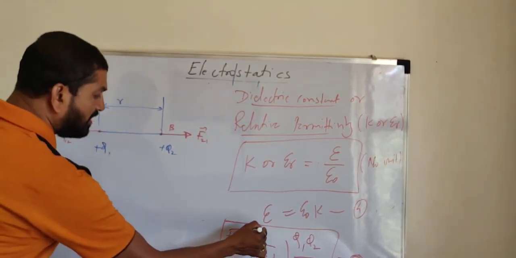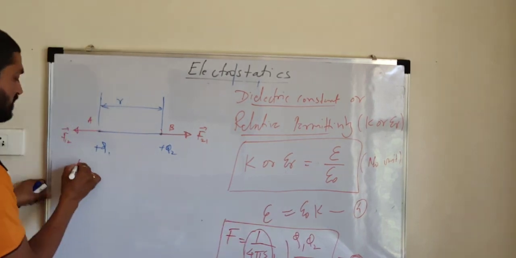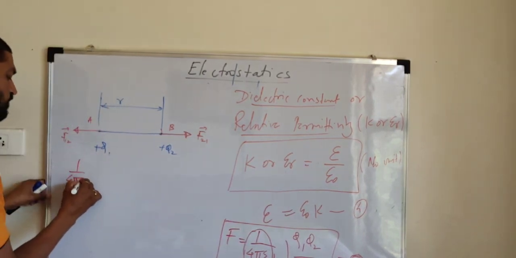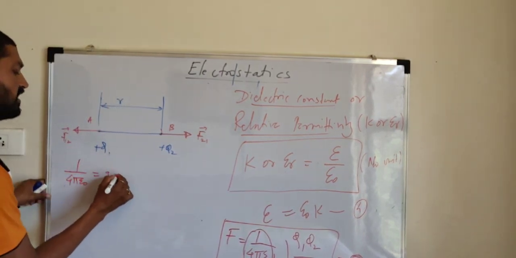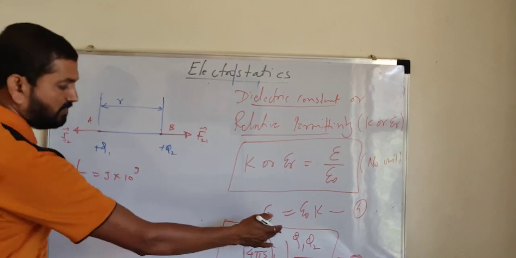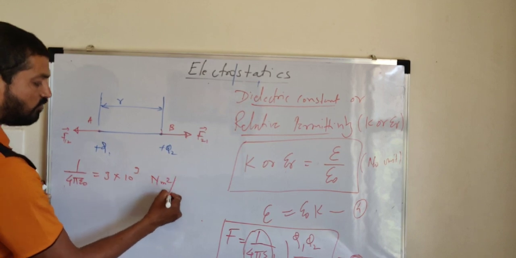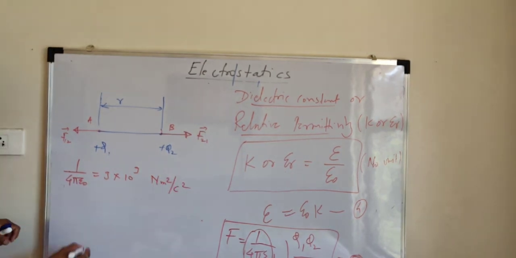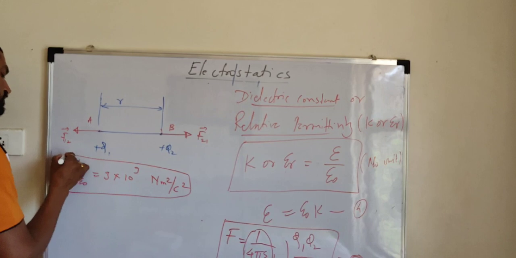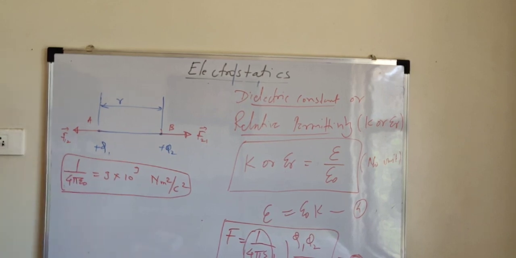If we put this value in this equation and calculate the ratio, this ratio is always 1 upon 4 pi epsilon 0 equal to 9 into 10 raised to 9. By means of rearrangement, if you get the unit, it will be newton meter square per coulomb square. While solving problems, remember this ratio. If not given directly, you can use this value.